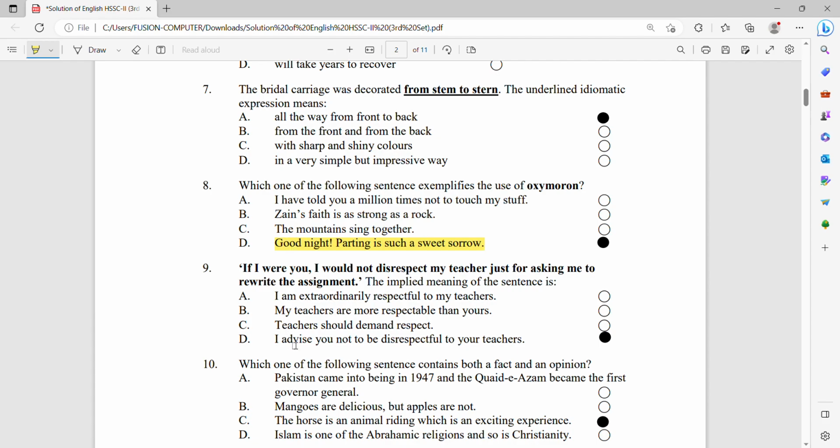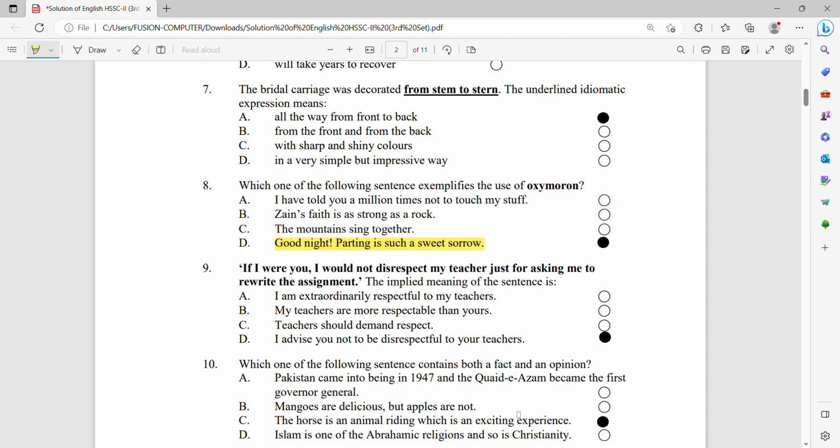Number 10, which one of the following sentences contains both a fact and an opinion? Number 1, Pakistan came into being in 1947 and the Quaid-e-Azam became the first Governor General. No, both are facts. Number 2, mangoes are delicious but apples are not. This is not the reality.